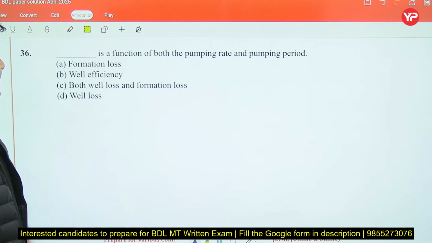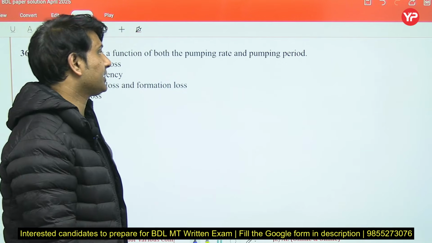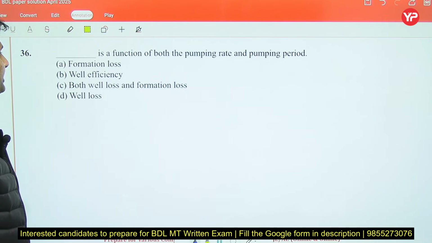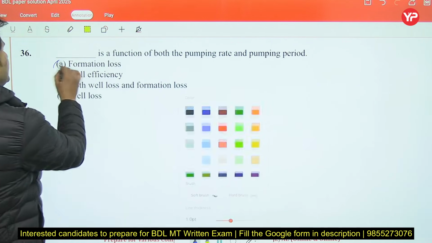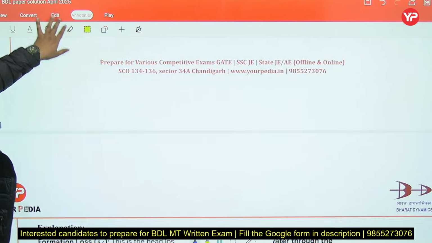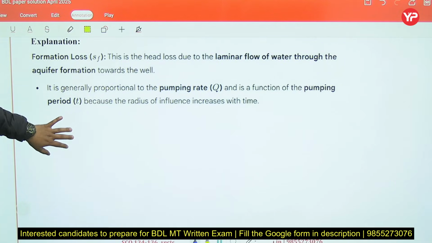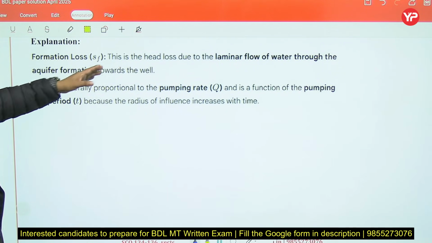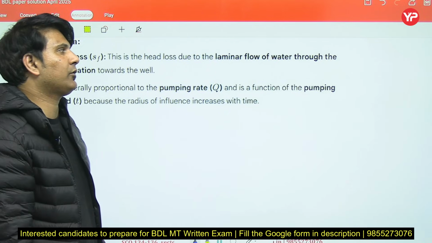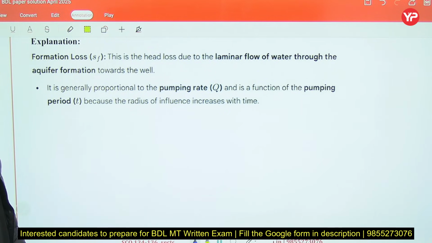Now dash is the function of both pumping rate and pumping period. Pumping rate and pumping period. Okay, this is called as formation loss. So this is the head loss due to laminar flow of water through the aquifer formation. So this is question from groundwater hydrology.